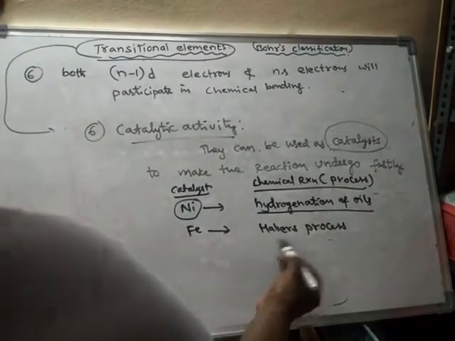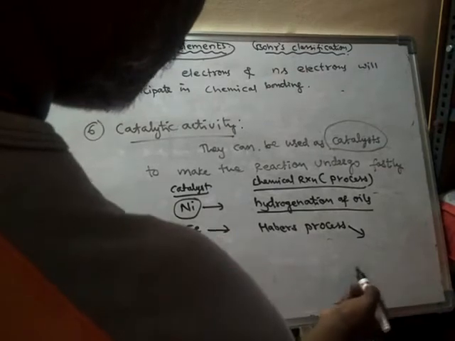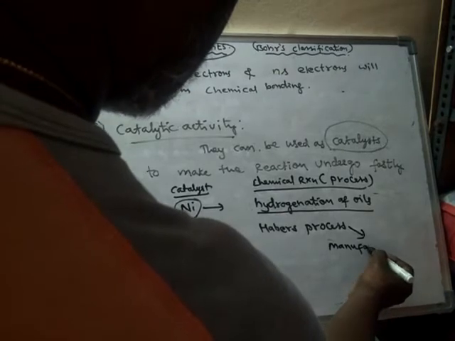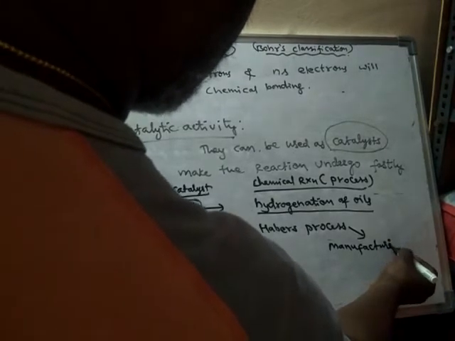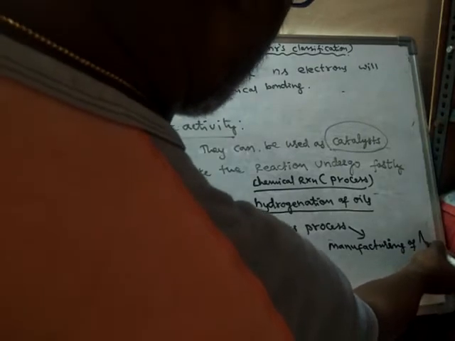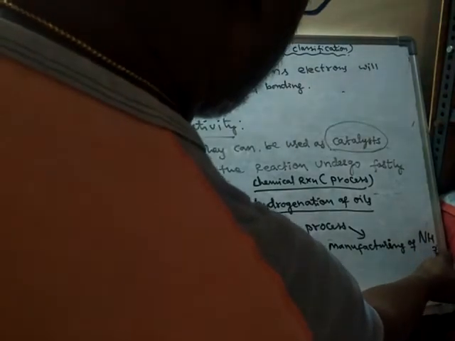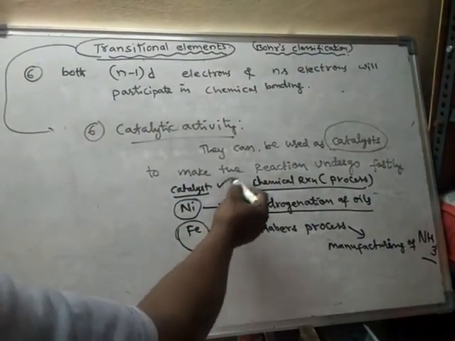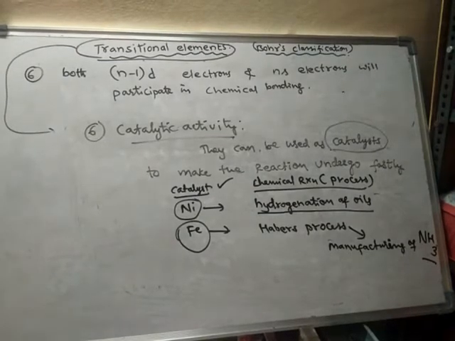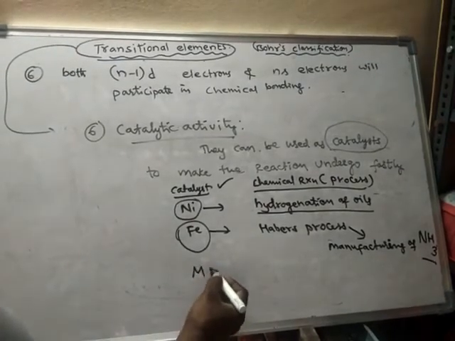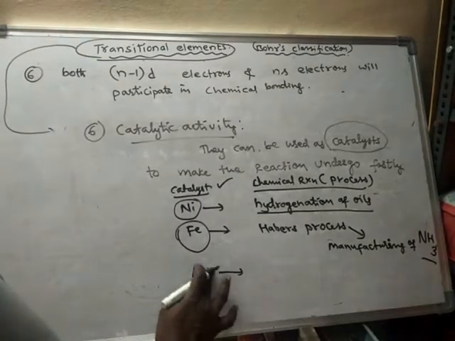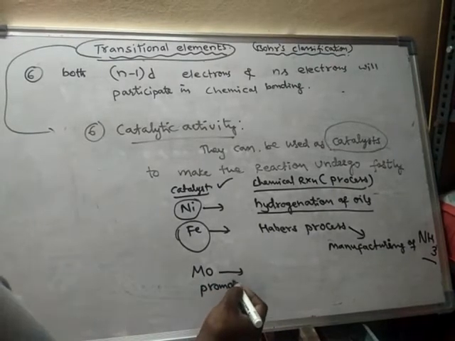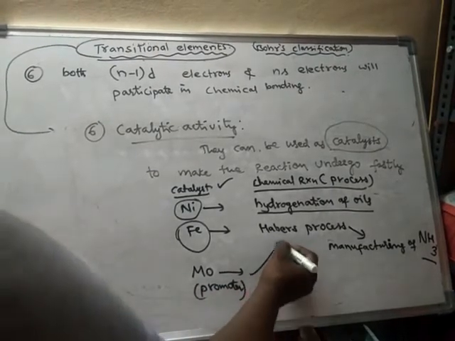In Haber's process, what is Haber's process? Haber's process is used for the manufacturing of ammonia. What is the formula of ammonia? NH3. So in the manufacturing of ammonia by Haber's process, iron is used as a catalyst. In the same reaction, molybdenum, Mo, is used as a promoter.